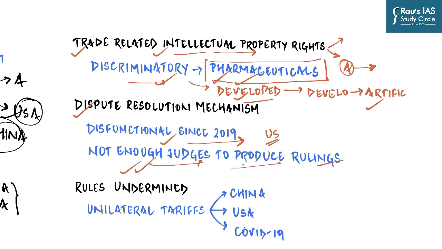There are just not enough judges to produce rulings, and it has led to a huge backlog of cases pending in DSS. And finally, when countries grow very powerful, they start resorting to unilateral tariffs.